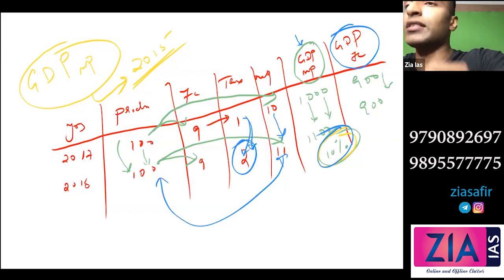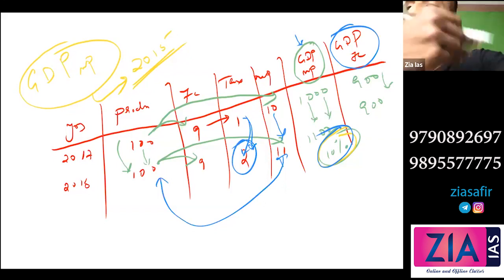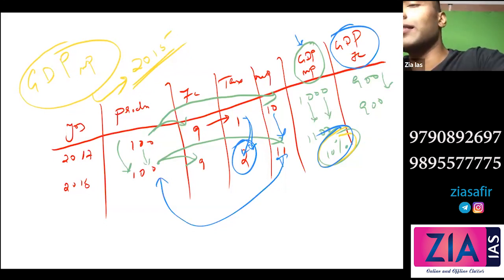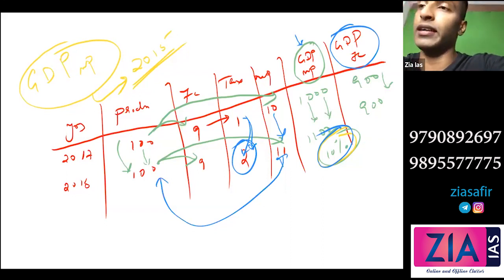But what is the supporting argument? The supporting argument is that most of the countries are doing this. For calculation purposes, it is very easy. And for comparison purposes, it will be easy. So these are the supporting arguments. There are a lot of criticisms; that criticism we'll discuss later, towards the end.